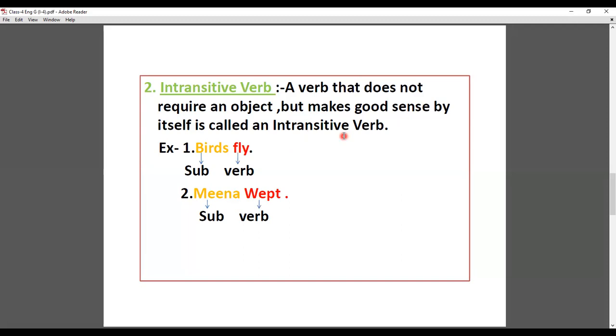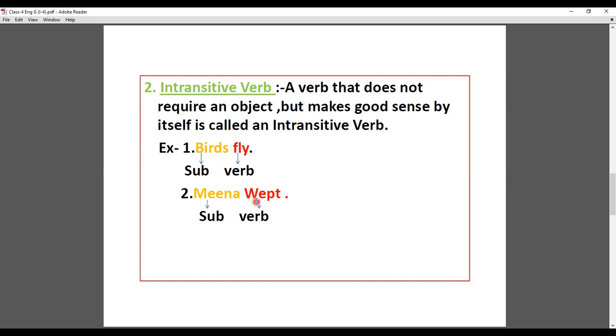The first is: Birds fly. Birds is the subject and fly is the verb. We do not require an object in the sentence to complete its meaning, because this sentence has already completed its meaning. Birds fly. In the next sentence, Meena wept. Meena is the subject, wept is the verb. We do not require an object to complete this sentence because the sentence is already complete.